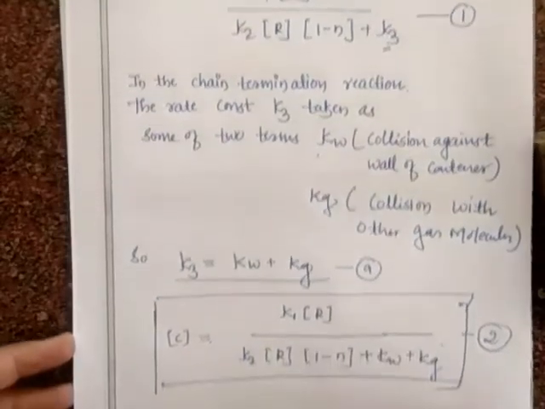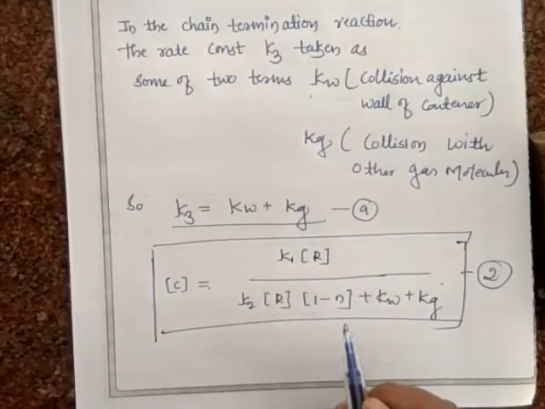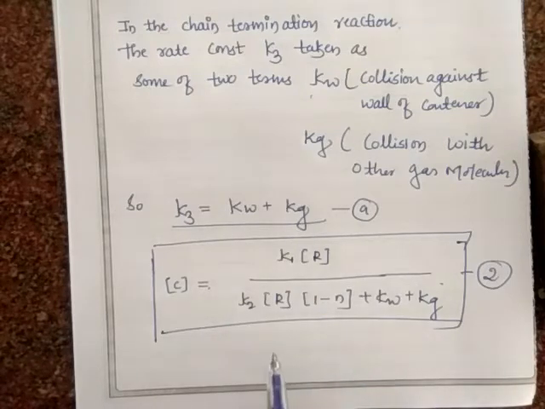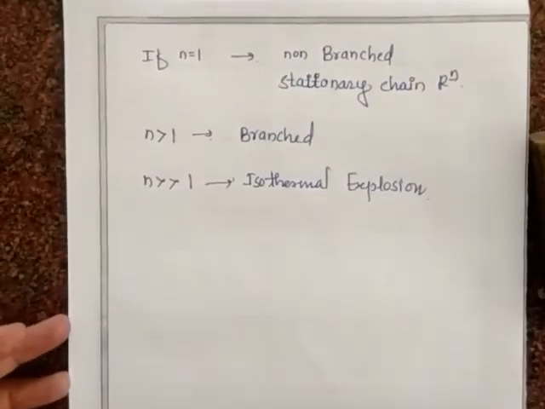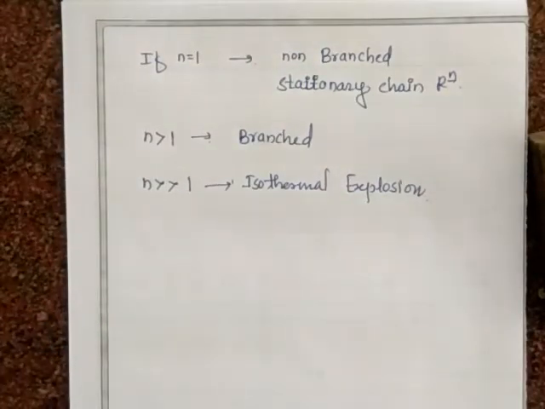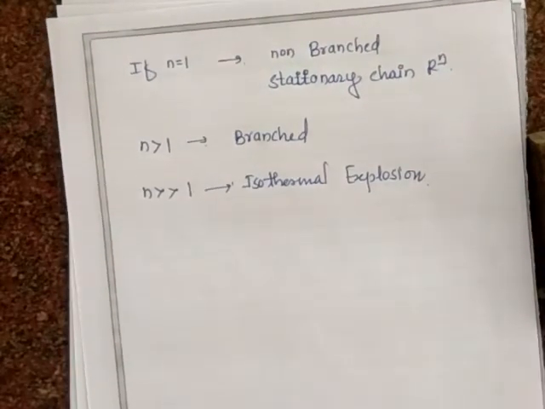Then N is equal to 1 only when the chain carrier is generated along with the product molecule, and the chain reaction is known as non-branched or stationary chain reaction. What I want to tell you is that when N is equal to 1, when only one chain carrier is generated along with the product molecules, the chain reaction is known as non-branched or stationary chain reaction.